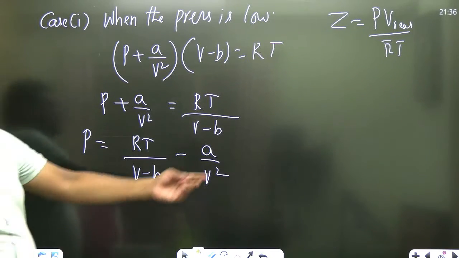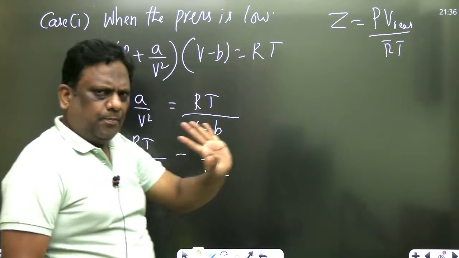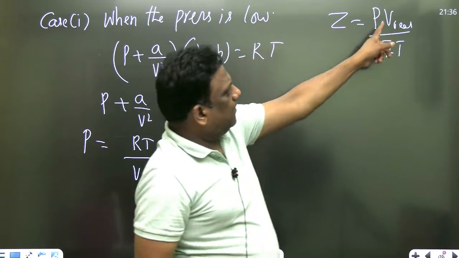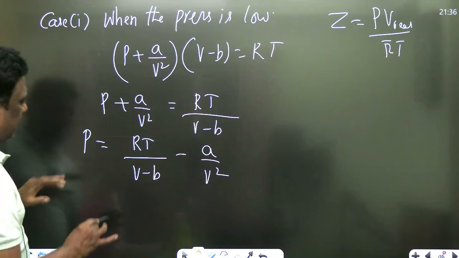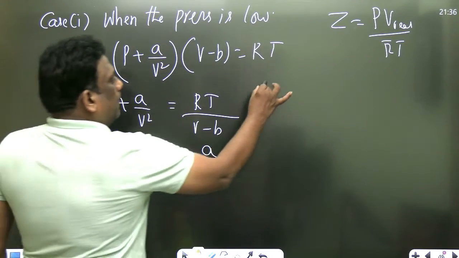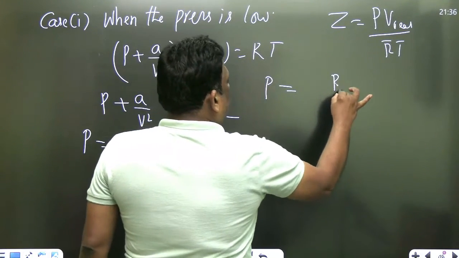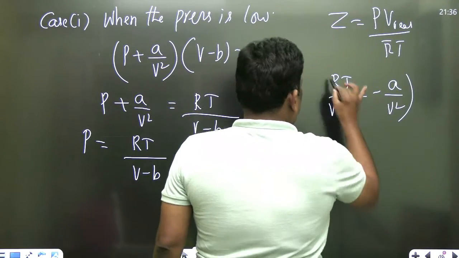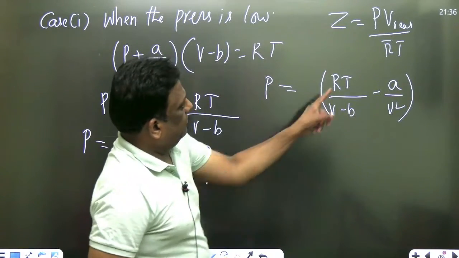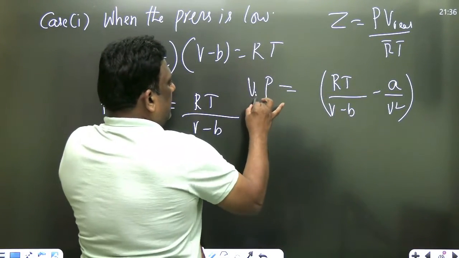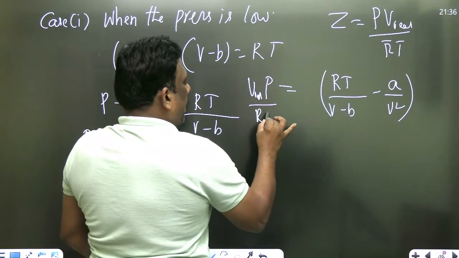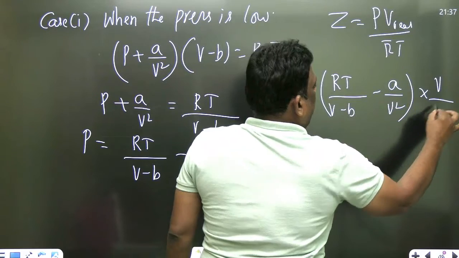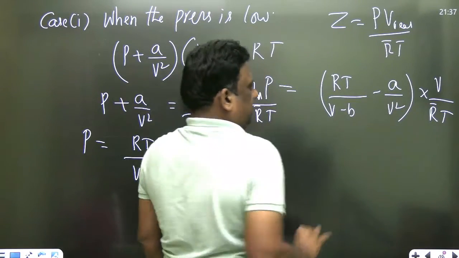कोई problem नहीं, sir. So this will be molar specific volume. Hope you understood. Per mole we'll calculate. So multiply with V real by RT. इधर देखो. Same equation, both sides. P is equal to RT by V minus B minus A by V square. Both sides you multiply with the same quantity, V real by R bar T. ये सब V real ही है सर.